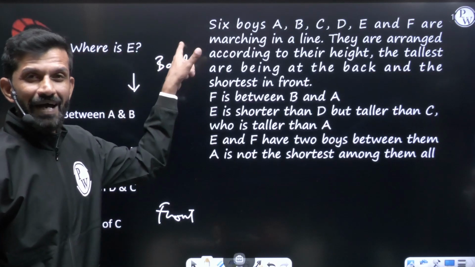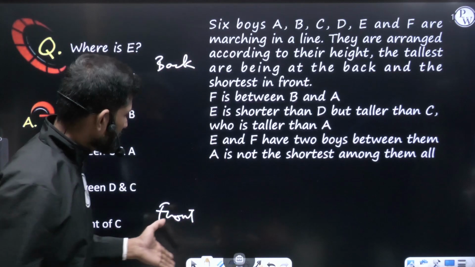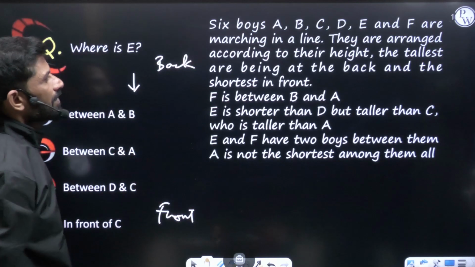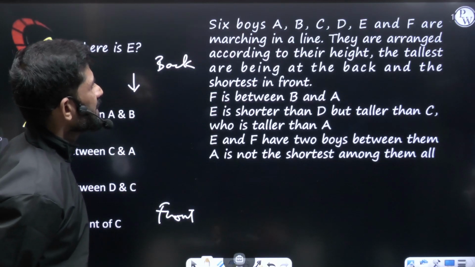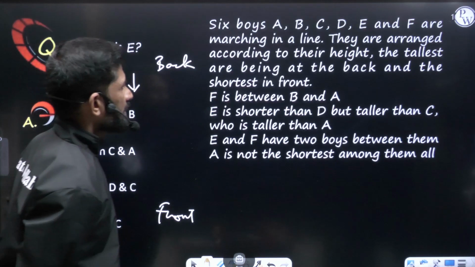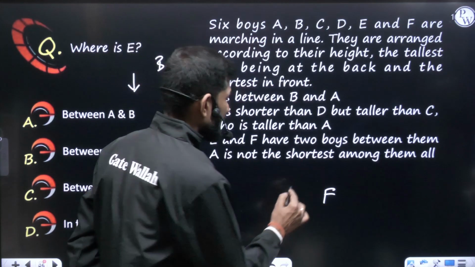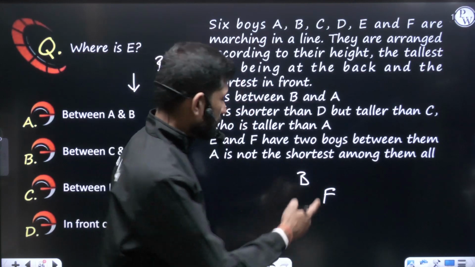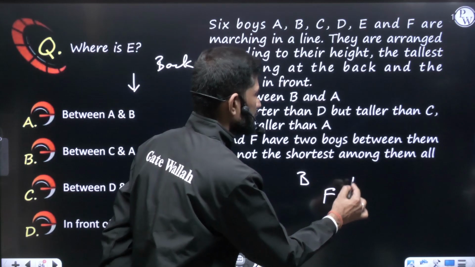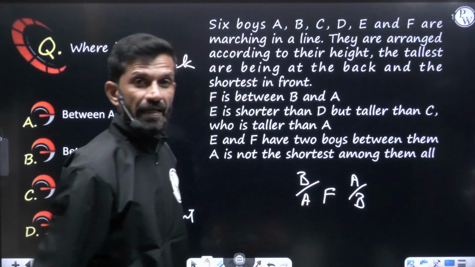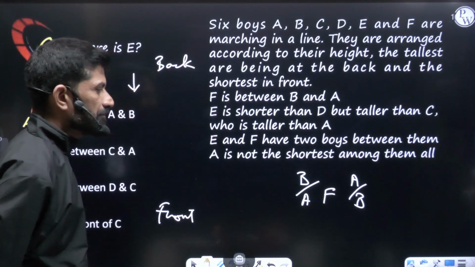So we have made back this. If tallest we are keeping bottom, we can make back here. Okay, so they are marching like this. Now they say that F is between B and A. If front is B, then back will be A. Or else if front is A, then back will be B. We don't know exactly. So F is between, we know that.